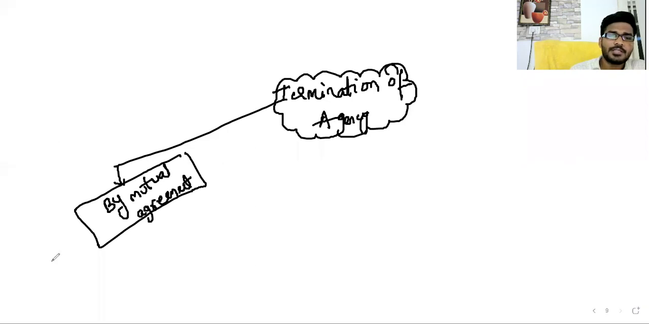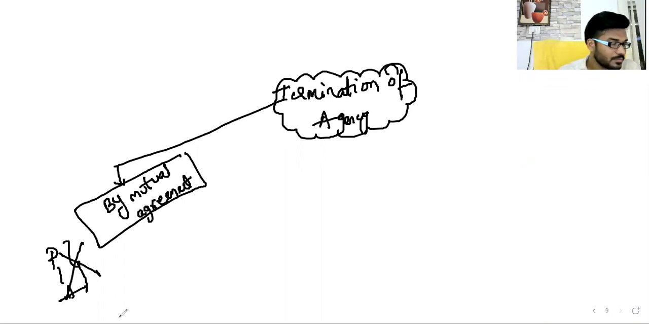Principal appoints an agent, sir. So in this scenario, both decide together that they want to cancel the contract of agency. There's nothing but mutual agreement. Principal and agent mutually agree, they can cancel the contract of agency. That is termination of agency.